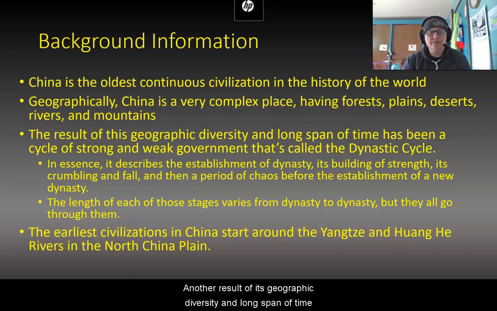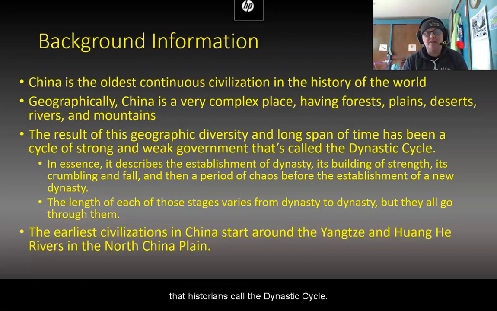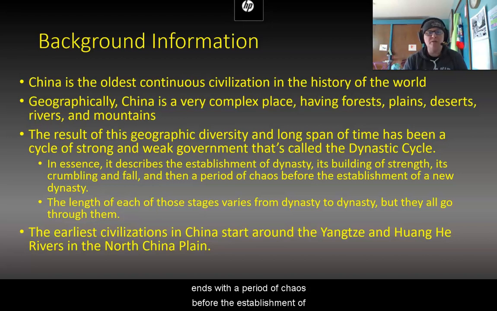The result of this geographic diversity and long span of time has been a cycle of strong and weak governments that historians call the dynastic cycle. Basically, in a nutshell, what it describes is the establishment of a dynasty, its building up of its strength, then its crumble and fall, and ends with a period of chaos before the establishment of a new dynasty. The length of those stages will vary from dynasty to dynasty, but they all go through them.